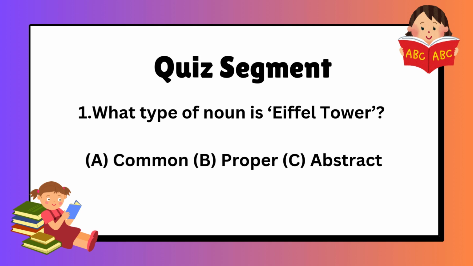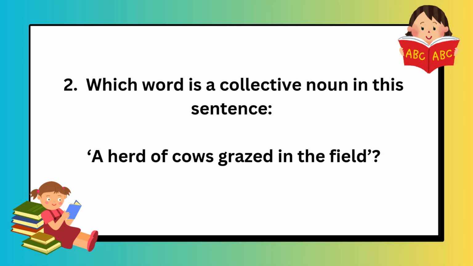Quiz segment. 1. What type of noun is Eiffel Tower? A. Common. B. Proper. C. Abstract. 2. Which word is a collective noun in this sentence? A herd of cows grazed in the field.